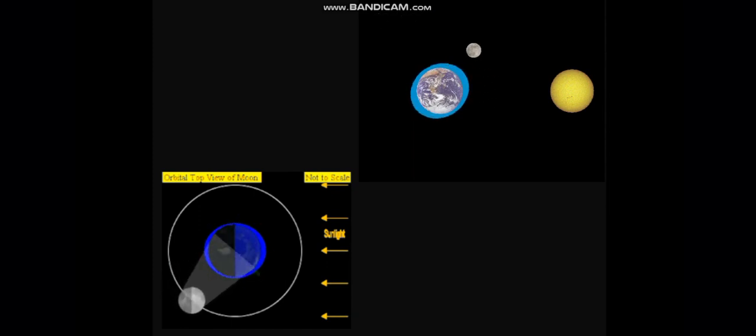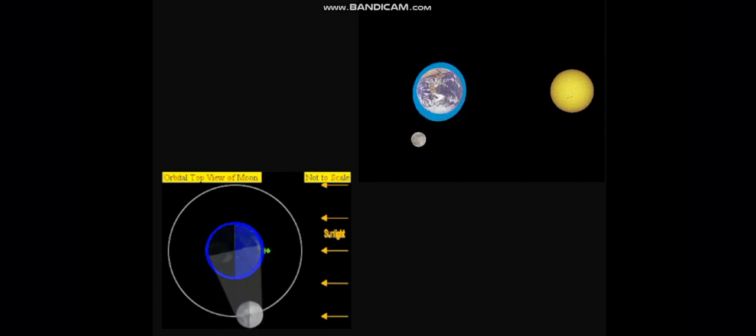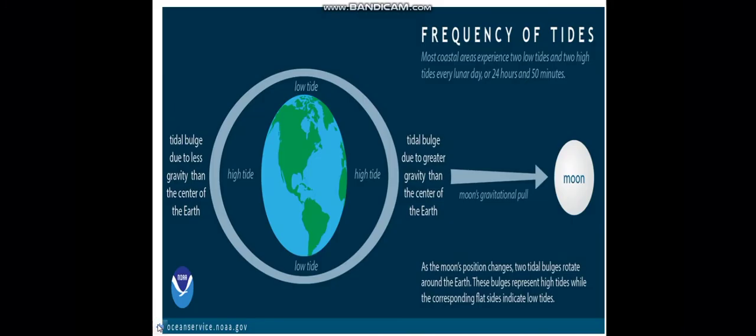Now let us move forward and see something about the tides. Here is a picture in front of you, in which you can see that the water level in the sea facing the moon is pulled towards it, and it is called high tide.